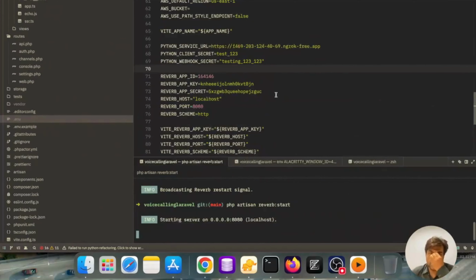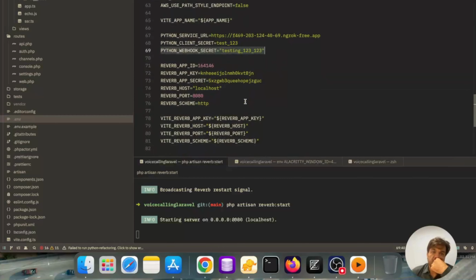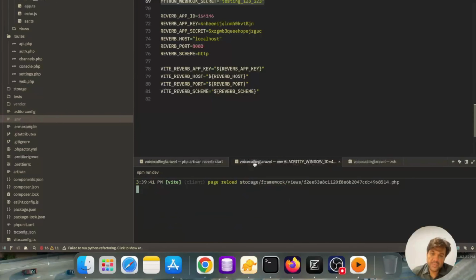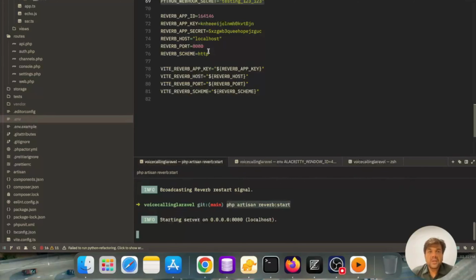Here is our env file. Here the Python service URL is being given like this, the Python client secret is this, and the Python webhook secret is this. I have used Reverb, which is running here. You can see here I have run the npm run dev command, all general things for Laravel.